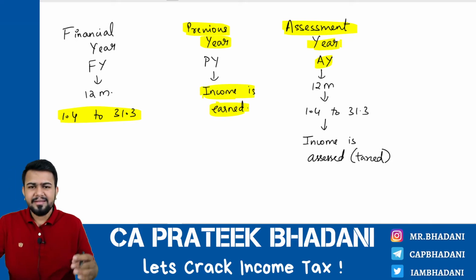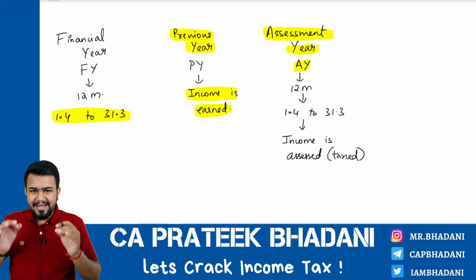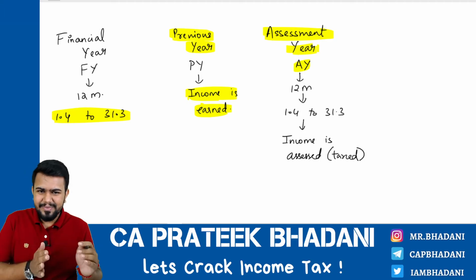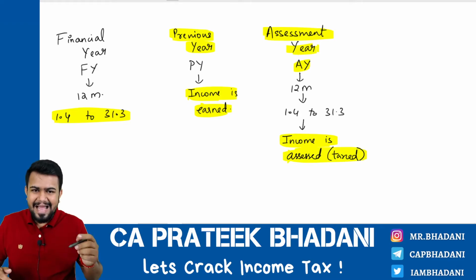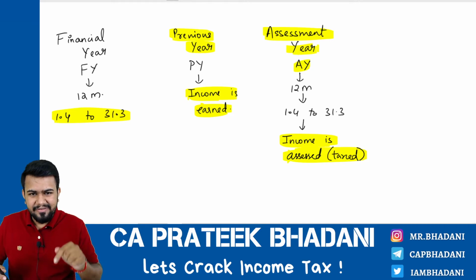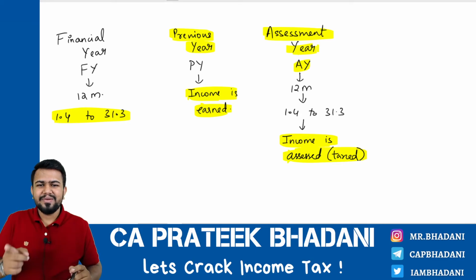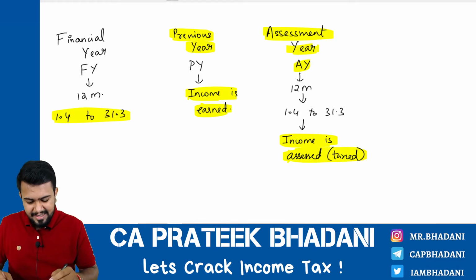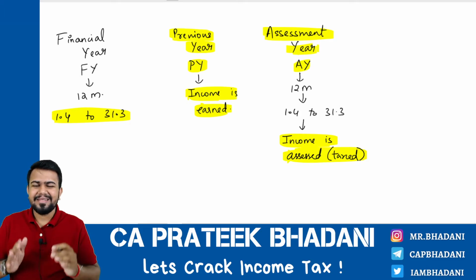Then why is it called previous year? It is called previous year because income earned is generally taxed in the next year. And that next year is called what? Assessment year, because assessment year is the year in which the income is taxed. So the Income Tax Act says that the year in which the income is taxed, we will call assessment year. Hence, the year in which you earn the income is the previous year to the assessment year, so it is called previous year. So previous year does not mean the year in the past. It is only the main year, that is, the year in which the income is earned.